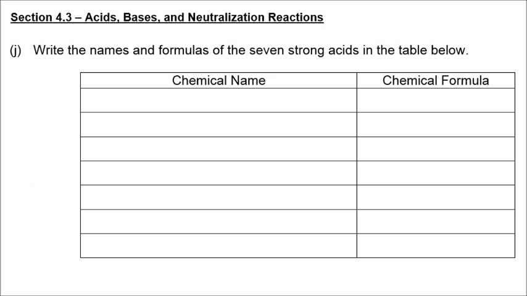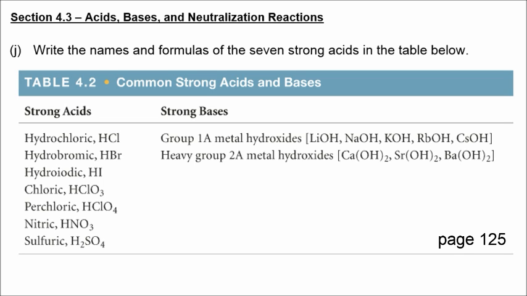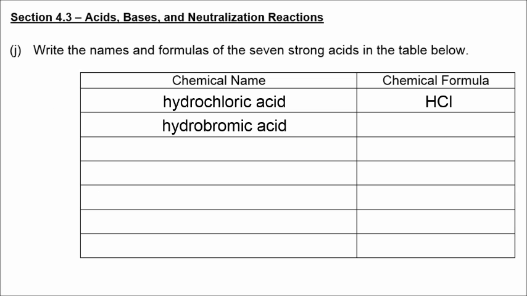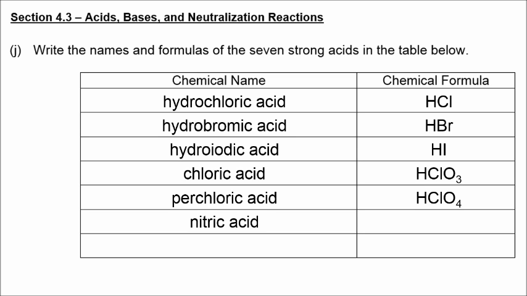So on page 125, at the bottom, table 4.2 lists the 7 strong acids. And it also talks about strong bases being soluble metal hydroxides. So again, these are the names and formulas of the 7 strong acids.